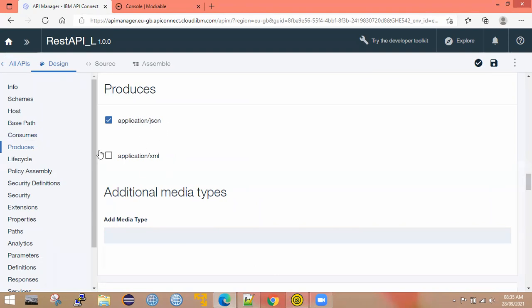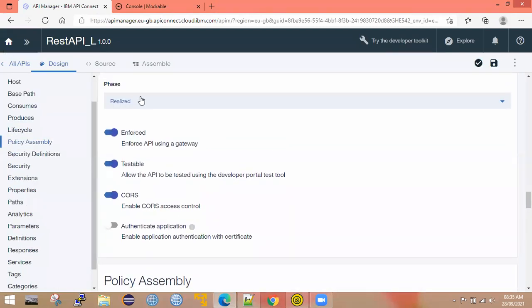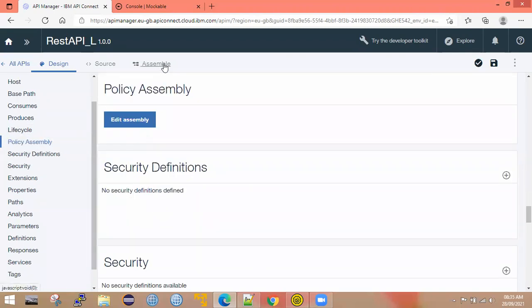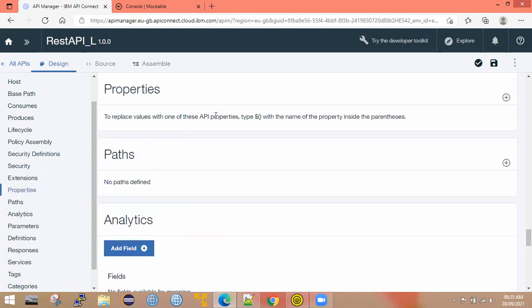Okay, and life cycle. These are by default selected: enforced, testable, CORS. Policy assembly is nothing but the assembly. We'll talk more about this later. And security definition: whenever you want to secure your API, you need to use the security definition. We'll discuss these two, security definition and security, later. Okay. Properties also I'll explain later.